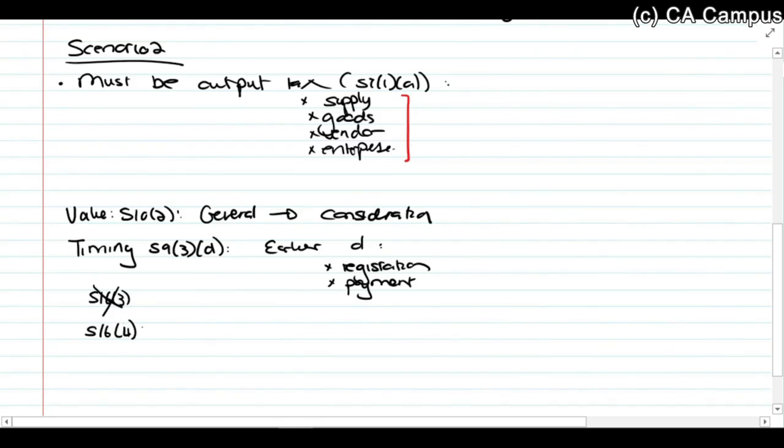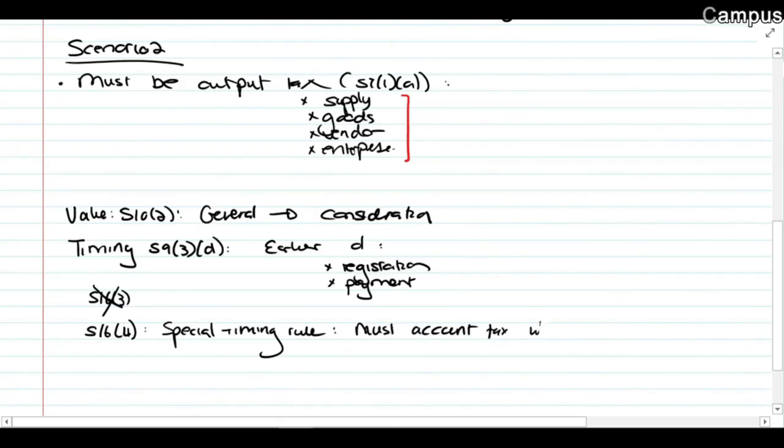But in section 16(4), it gives us a special timing rule. And that special timing rule says you must account for output tax when the seller receives payment.